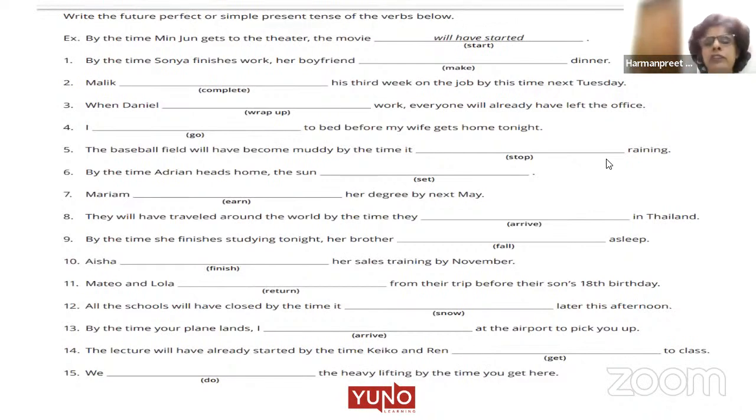The movie will have started and Minjun will reach late. So Minjun gets to the theater, second action, simple present. The movie will have started, first action, will plus have plus V3, right? Okay, Varsha, here simple present comes first, and that is okay. Sentence arrangement doesn't matter. You are swapping the two. That is okay, but we are not changing the rule. The idea given by the sentence is very clear, which is the first action and which is the second action, right? So that's fine.